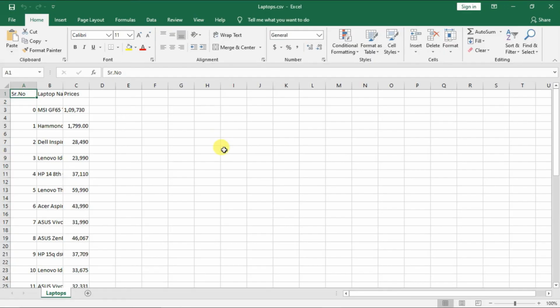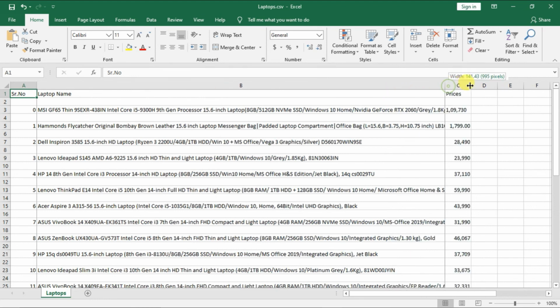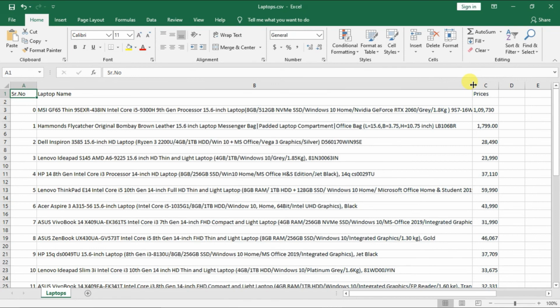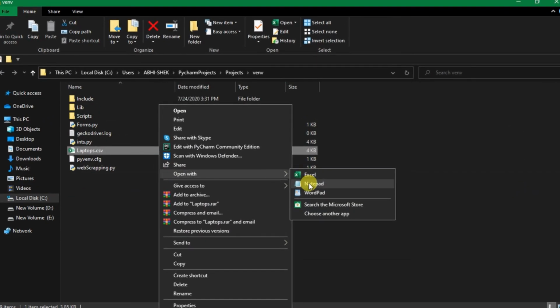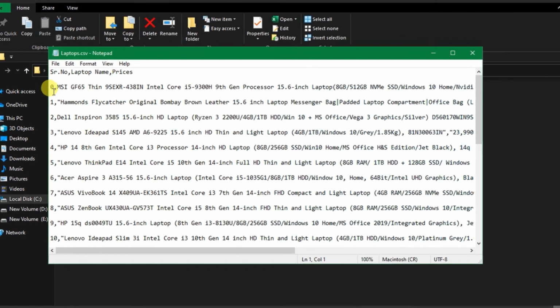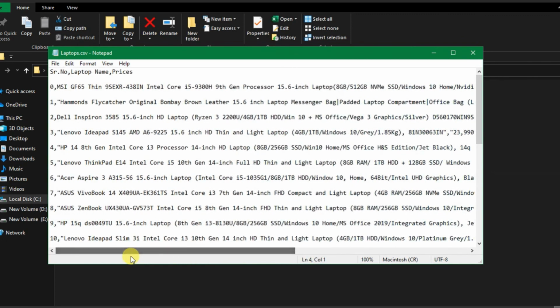Now open this file using Excel and you will find that names of laptops and their prices are in separate columns. You can even cross check it on Amazon. If you try opening this file using a text editor, you will find that names of laptops and the prices are separated by a comma. And that's why they are called comma separated files.